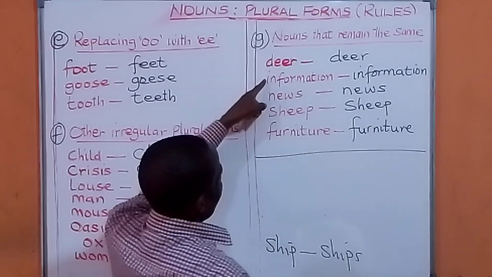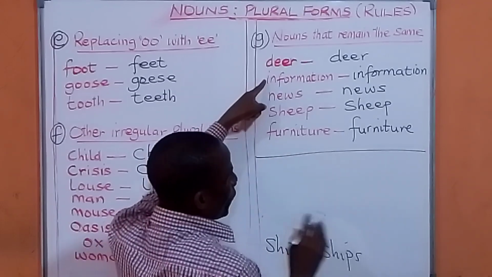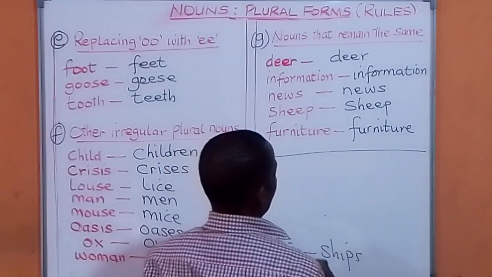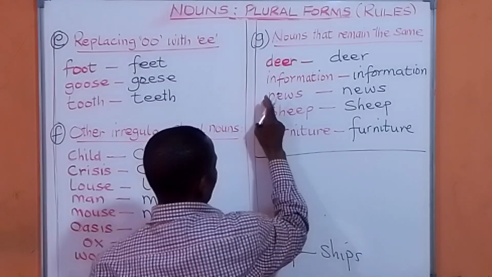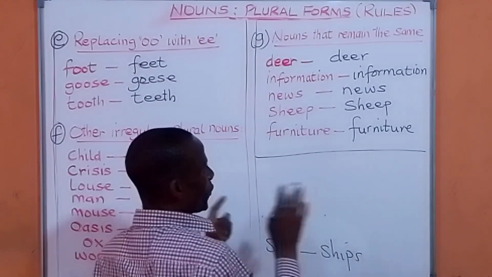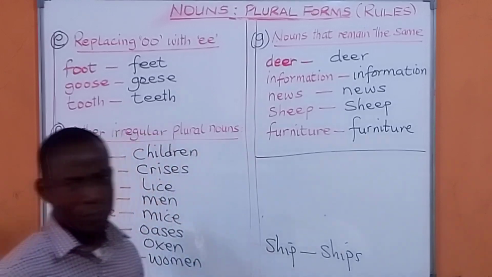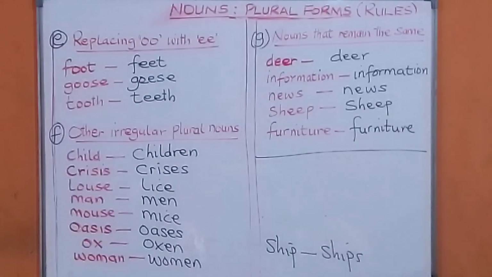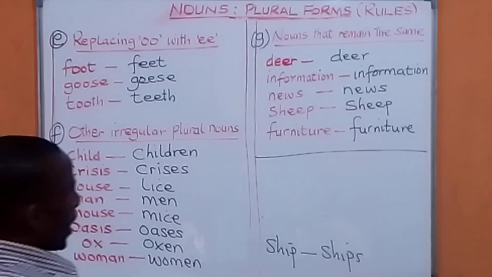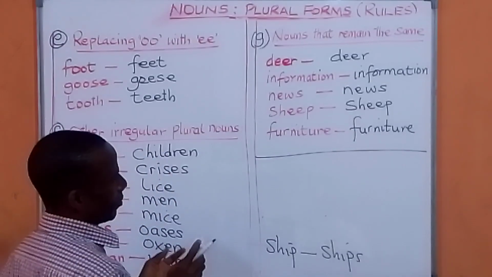We say information is information, whether it's 1, 2, 3, 4, 5. News is news, whether it's 50 or 1. Furniture is furniture. However, sometimes you want to show that you understand how to distinguish, how to make some things clear.